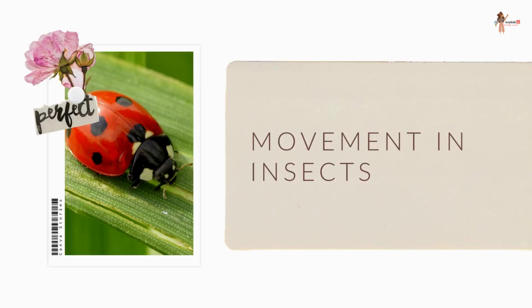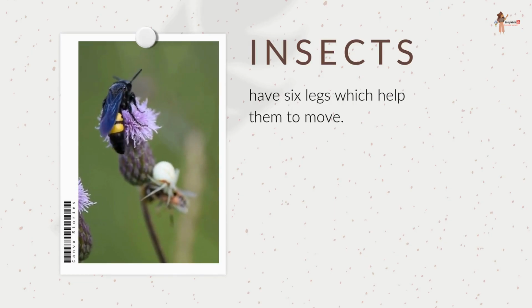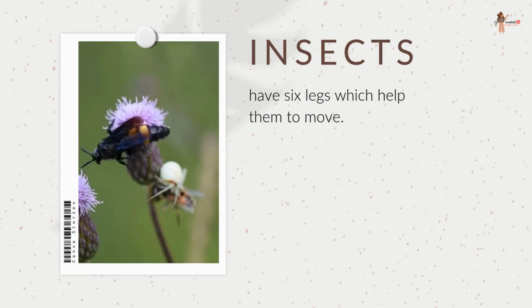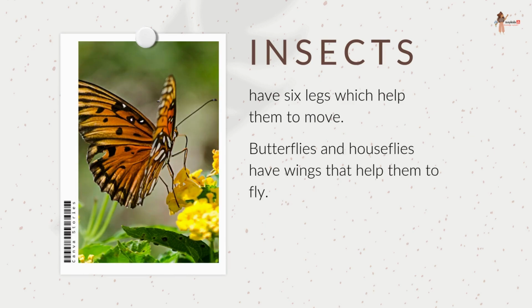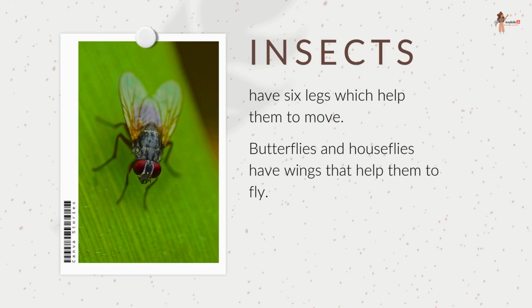Next is movement in insects. Insects have six legs which help them to move. Some insects, like butterflies and houseflies, have wings that help them to fly.